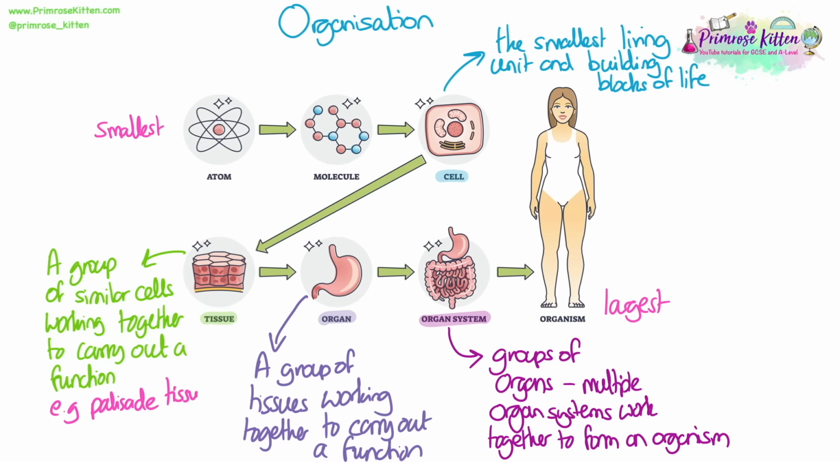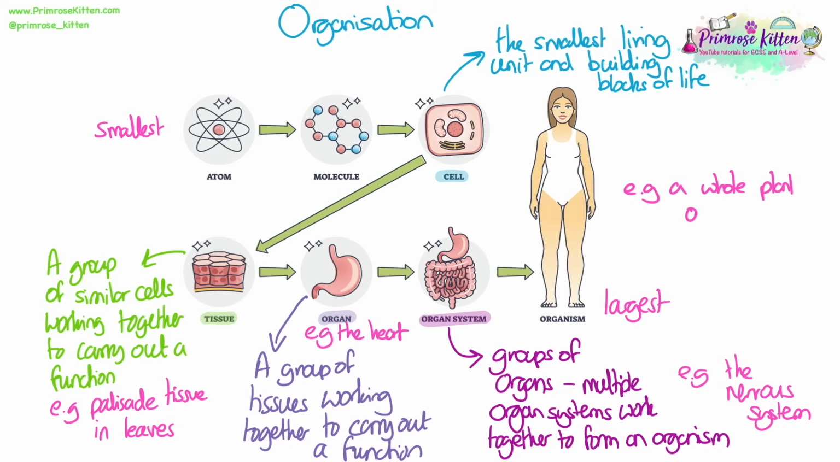An example of a tissue is the palisade tissue layer in a leaf, which carries out photosynthesis. An example of an organ is the heart, which pumps blood around the body. An example of an organ system is the nervous system. And a whole organism would be something like a whole plant, a whole insect, or obviously a human. We need to understand that these go in size order as well. So cells are the smallest, then tissues, then organs, then organ systems, then the whole organism.